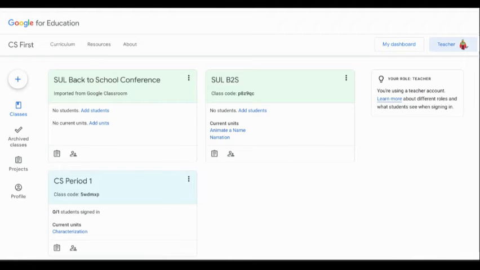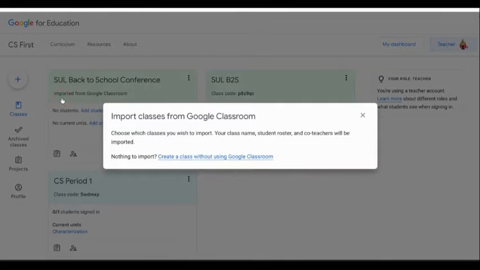All right, so I just wanted to go over the class card, and just remember the three dots. You'll have more options when you see the three dot menu, so you can move the class card up or down or archive the class. So what I'm going to do is we're going to create a class from scratch. So I'm going to click on the plus sign. I'm going to hit create.